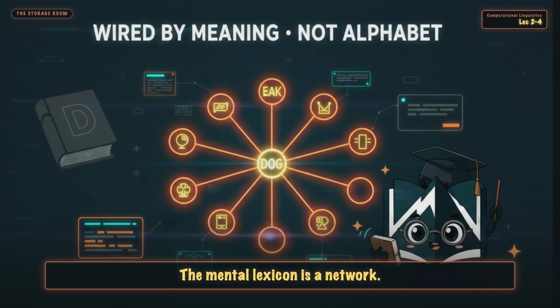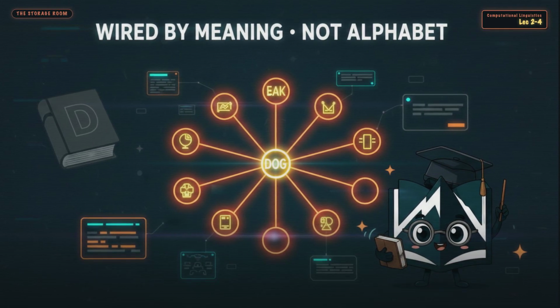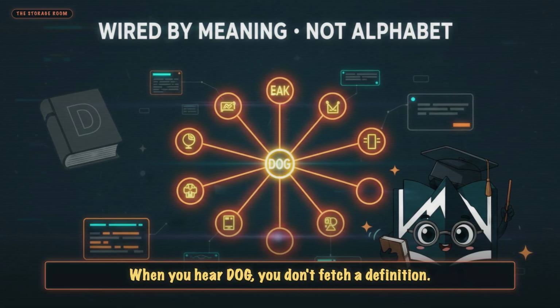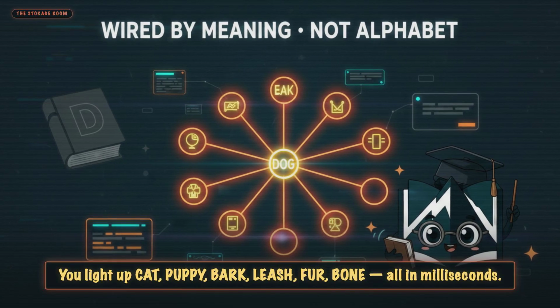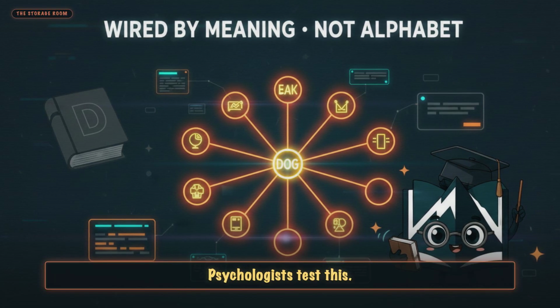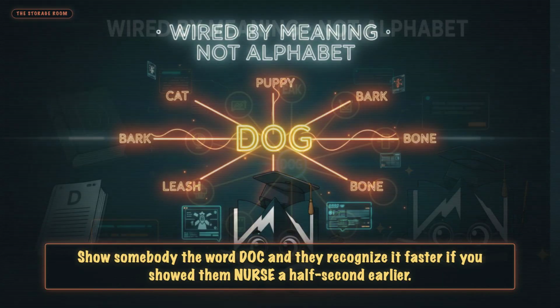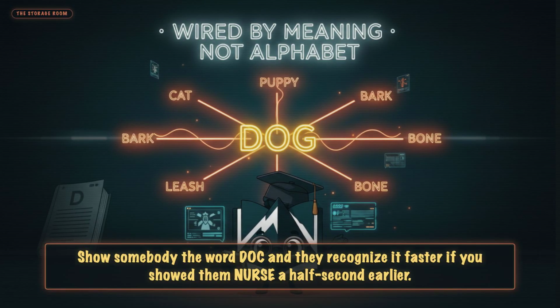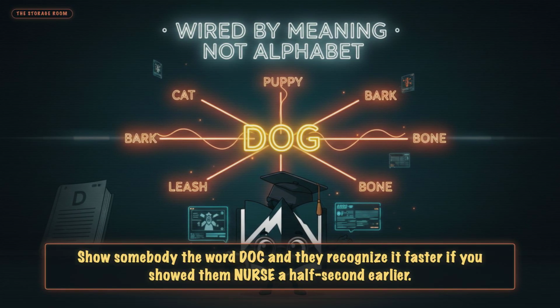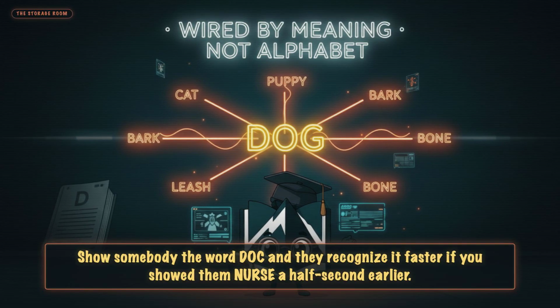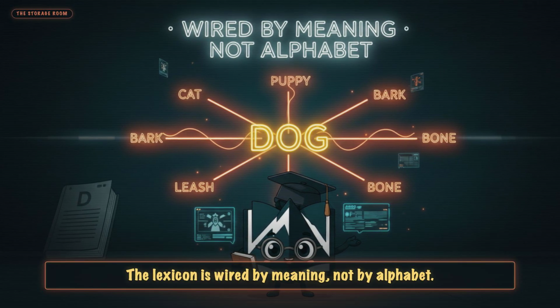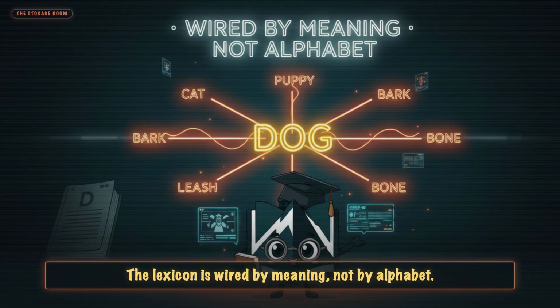Beat 1. The mental lexicon is a network. When you hear dog, you don't fetch a definition. You light up cat, puppy, bark, leash, fur, bone, all in milliseconds. Psychologists test this. Show somebody the word doctor, and they recognize it faster if you showed them nurse a half second earlier. The lexicon is wired by meaning, not by alphabet.